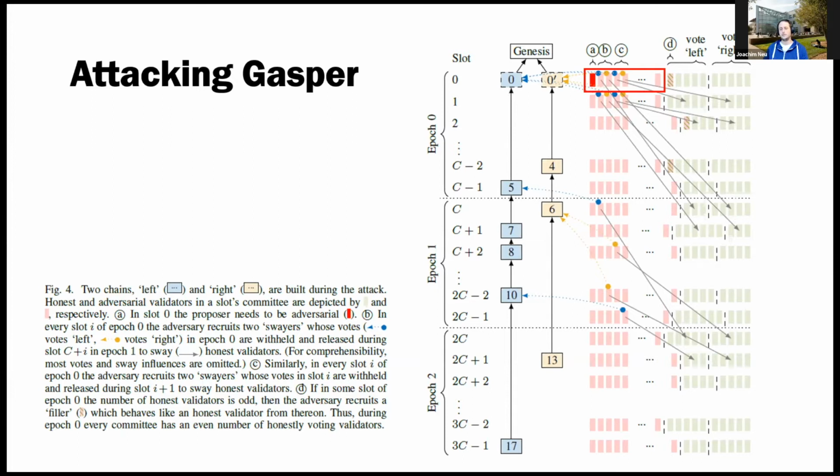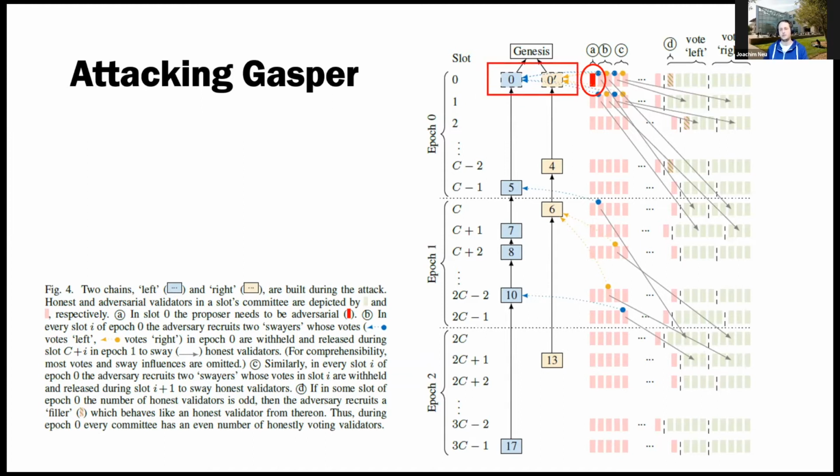In every slot, we have our committee, and our committee consists of a bunch of adversarial validators here in red and a bunch of honest ones here in green. In the first slot of the attack, the proposer who's putting out the blocks is adversarial, let's say, or we can just wait for a slot where that is the case. This proposer puts out two conflicting blocks.